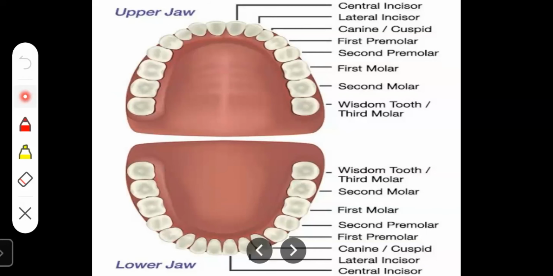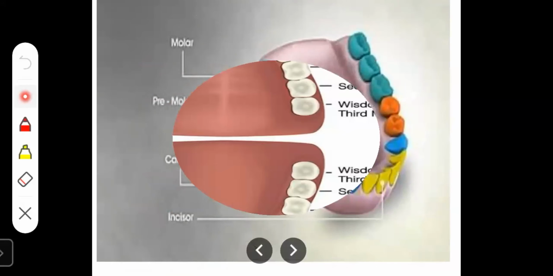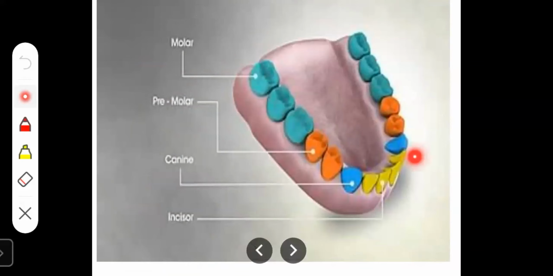Then the next is the incisor teeth. The front teeth are known as incisor teeth. This type of teeth helps in cutting food.